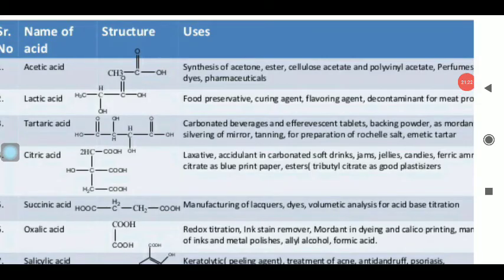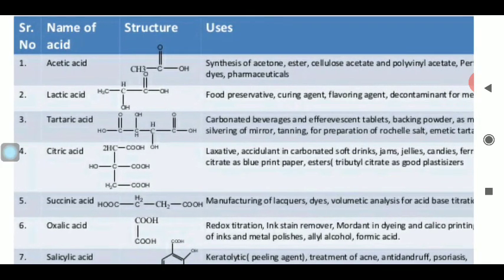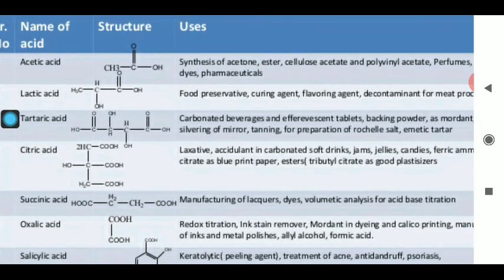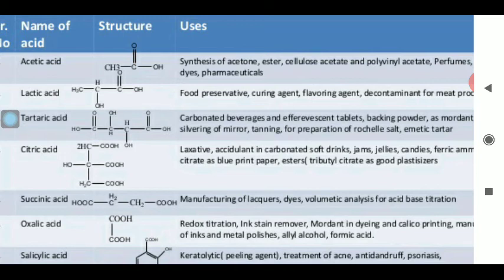Now, in this last segment, we will discuss some important acids along with the structure. Acetic acid is widely used in the synthesis of the acetone and other organic compounds, in the paper industries, maybe some other categories there. Lactic acid, the basic formula is CH3CHOHCOOH. This lactic acid is a food preservative, curing agent, flavoring agent, and this is also obtained in our body.